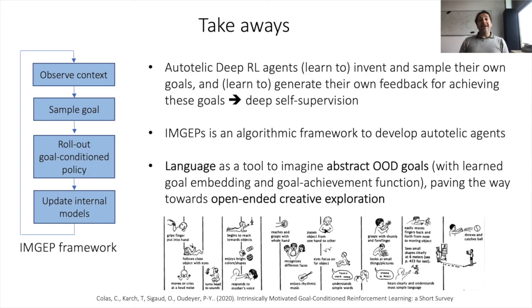And then I've shown that RMGEPS is a very useful algorithmic framework to develop and study autotelic agents.